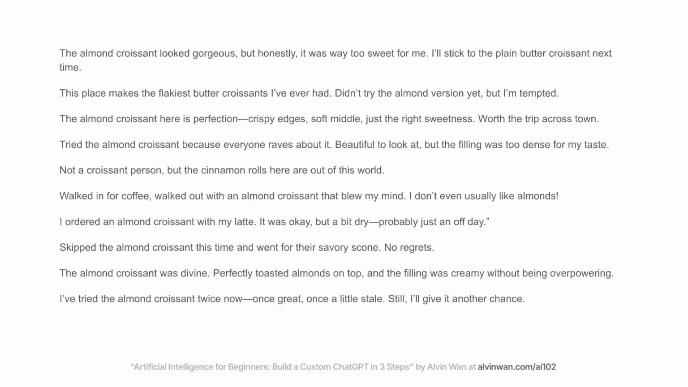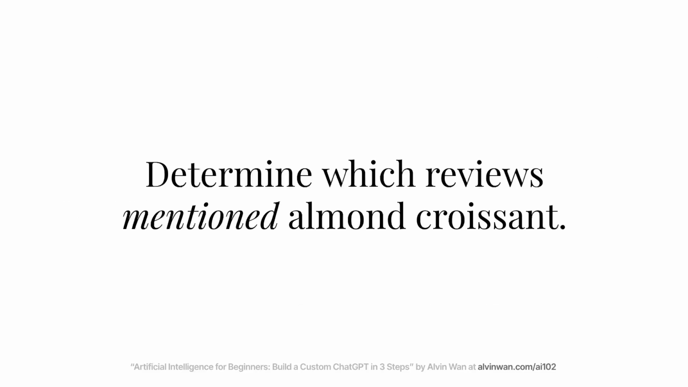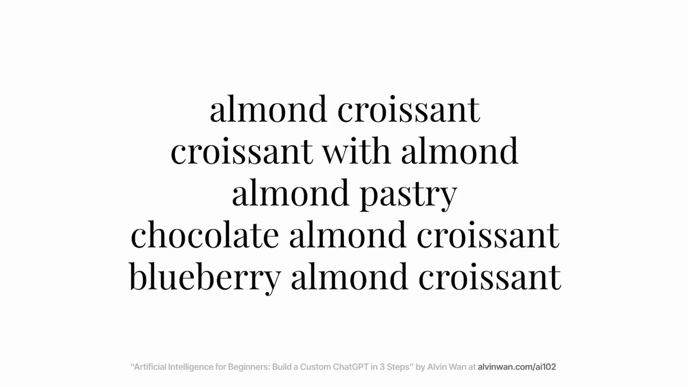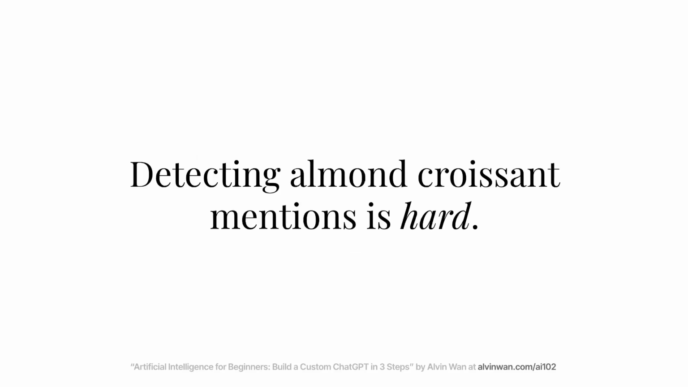We have globs and globs of reviews like this. Now we need to go through and read each review, then determine which reviews even mentioned almond croissants. There are many ways to mention almond croissants. The review could say almond croissant, croissant with almond, or almond pastry. Then you might say, let's just look for the word almond. But that would include other croissants too, because the bakery also sells chocolate almond croissants and blueberry almond croissants. So in short, detecting almond croissant mentions is hard. And that's because unstructured text is really flexible. Luckily though, AI is perfect for this.